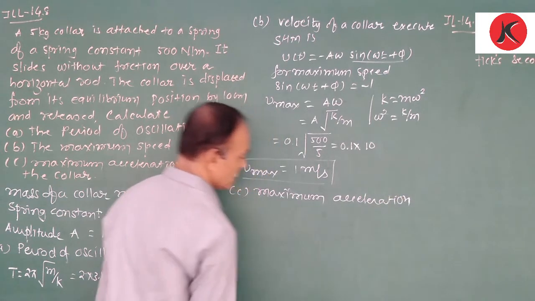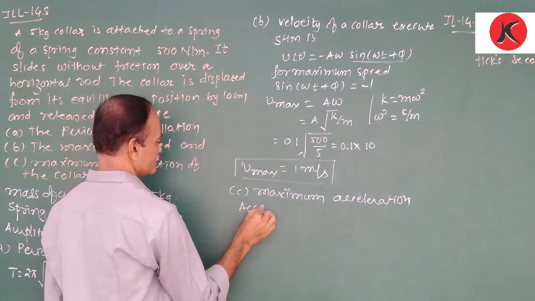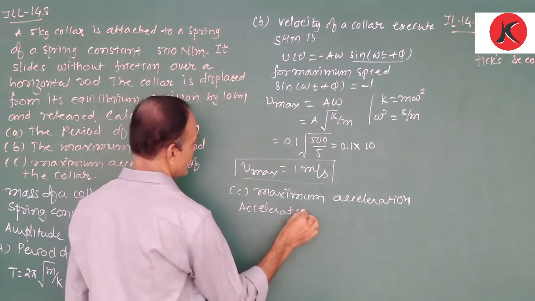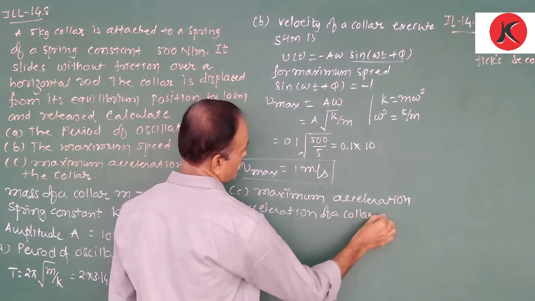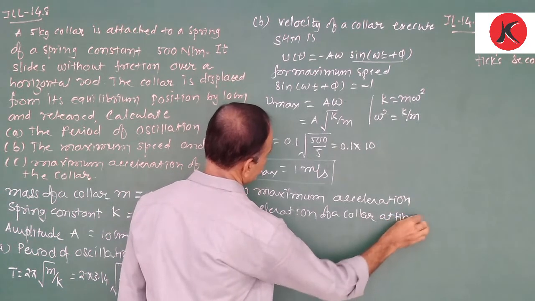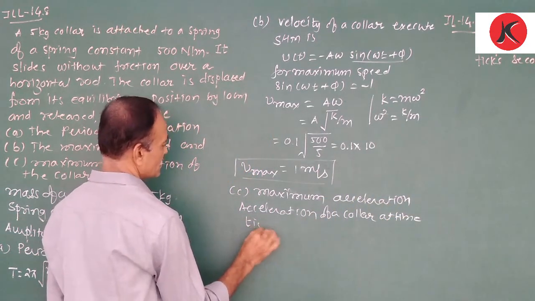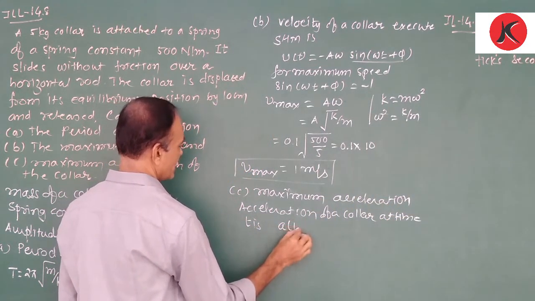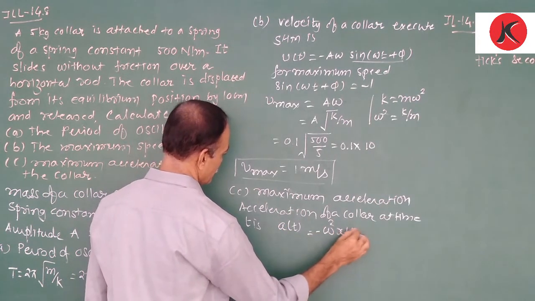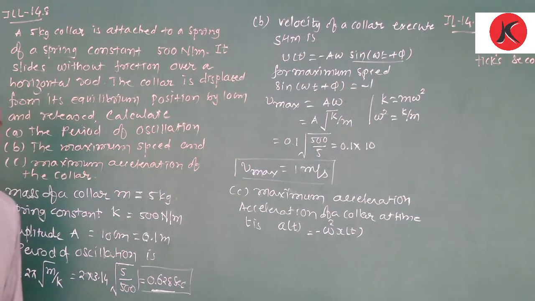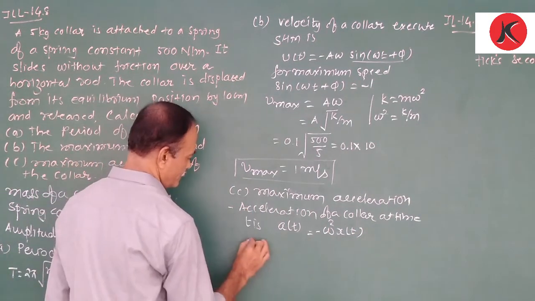Now we know the acceleration of a coil at time t is a(t) = -ω²x(t).